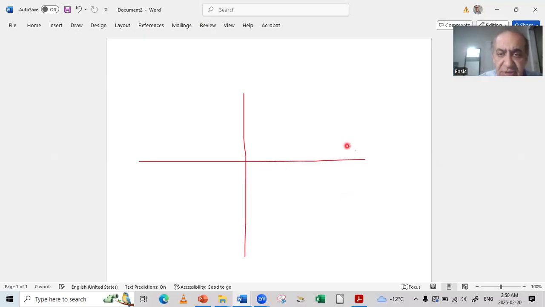So all the values here are X values. So this is X value. And here, this will be Y value. This is also minus X here. And this also will be minus Y here. So this is how it goes. So as an example, if I want to say a point, this is 1, 2, this is 3. Let's say this is 4. Let's say this is 5. Let's say this is 6, and so on.